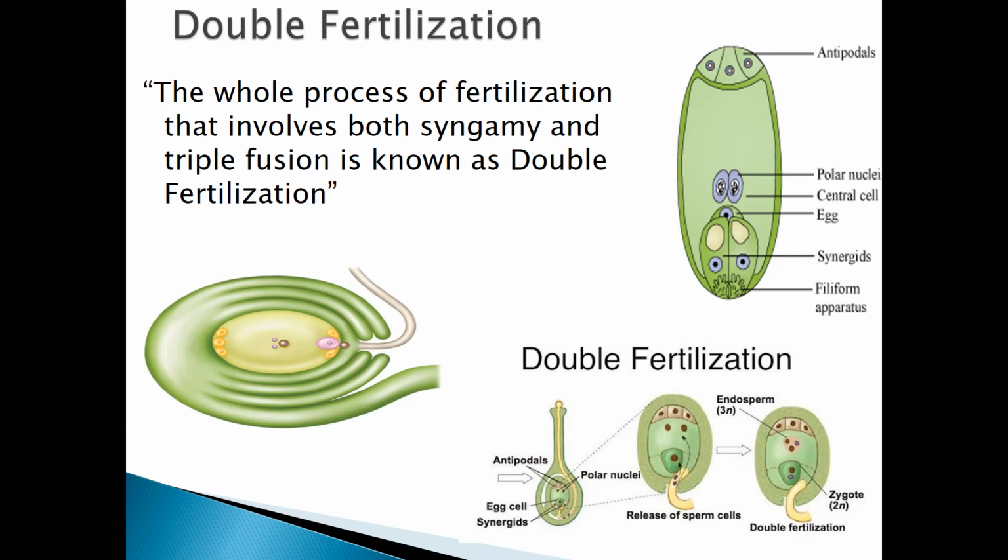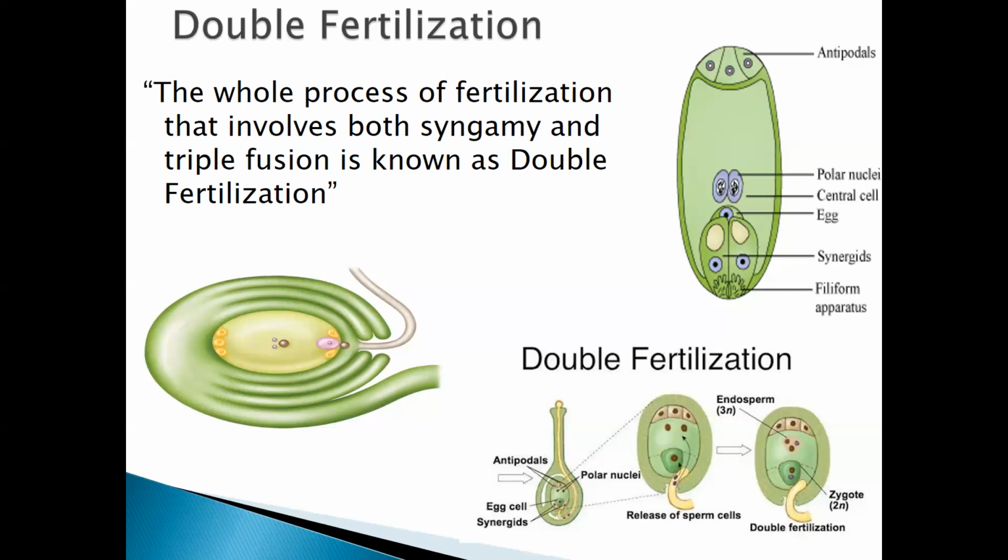So the definitions, the different diagrams, and the explanation of the fertilization process or any other topics are very important. Now coming to double fertilization. As you already know, fertilization is where the fusion of the male and the female gamete takes place, the formation of a diploid zygote by the fusion of the haploid male and female gamete.